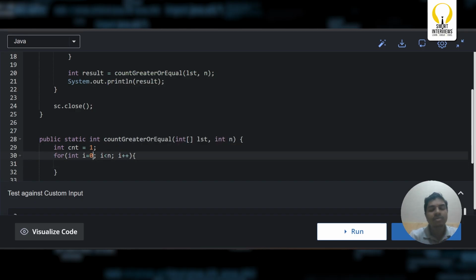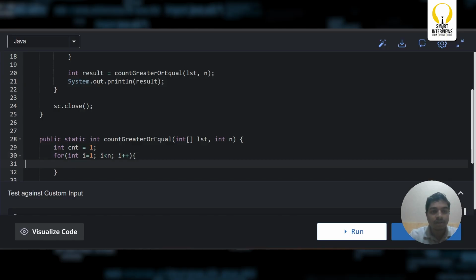Inside this, are we really required to go with Chef? Even if it is 1-based index, can't we just offset by 1 and use 0-based index? Chef is present at the 0th index, so I can start from 1 and omit Chef, because Chef has already passed the exam.